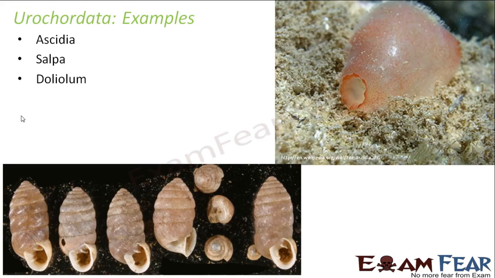In urochordata, we have organisms like this. If you look at them, sometimes it becomes really hard to believe that they are all chordates. But yes, they are. Even though they don't look like a human being, they share some of the basic common features because of which they also fall under the same phylum as human beings.